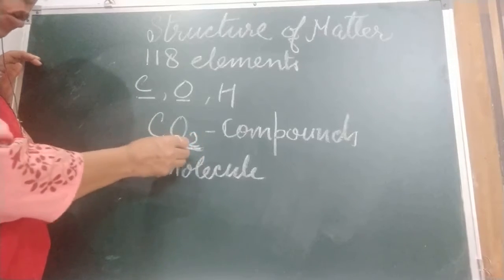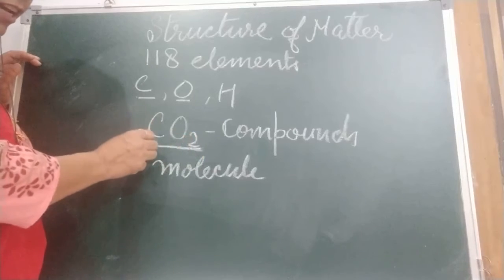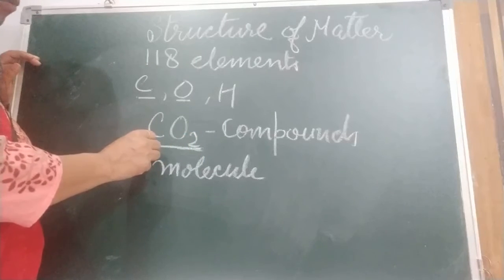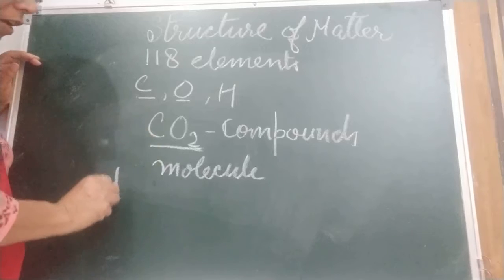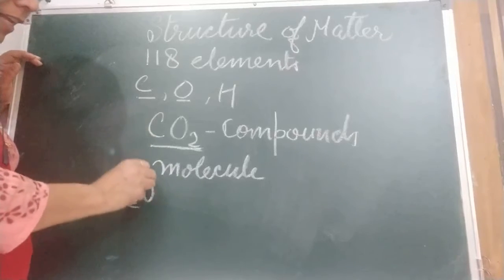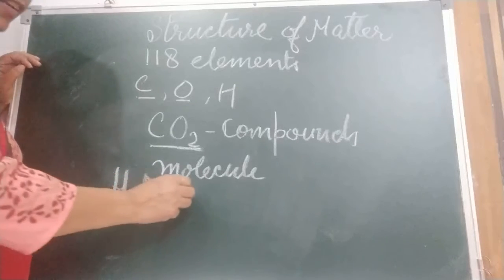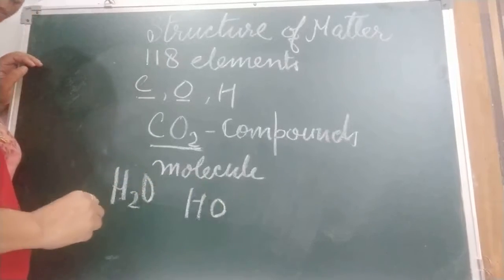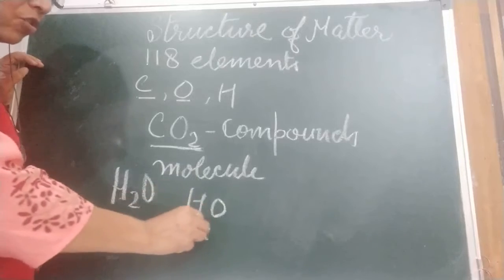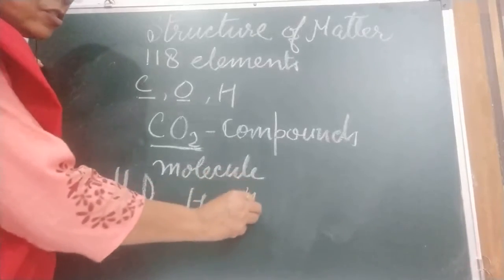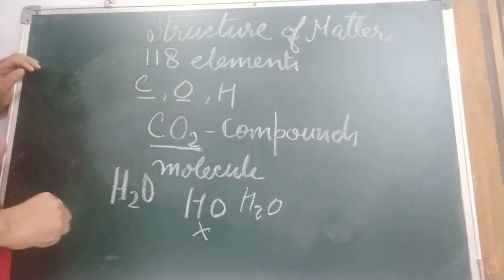Children, when it is formed, a particular ratio is there. Like the formation of carbon dioxide, and water, you always write water like this. If we say water is made of hydrogen and oxygen, we never write it like this. Okay, this is wrong. This is not water. This is water.